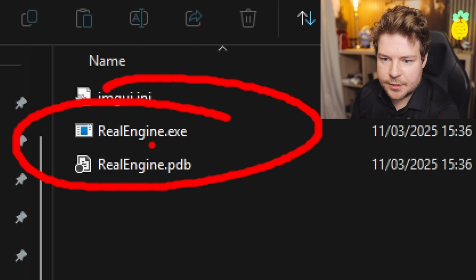Okay, here it is guys, realengine.exe. This is it. So where do we even begin with this? Okay, actually before we begin, let me just mention that I am not a reverse engineer. I have had very, very little experience reverse engineering things. So if we end up finding nothing suspicious here, should you trust me? No, I wouldn't trust me.